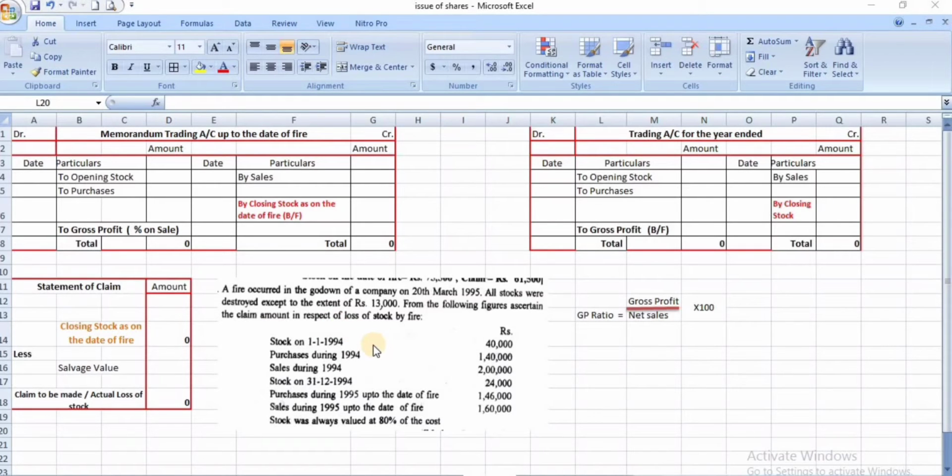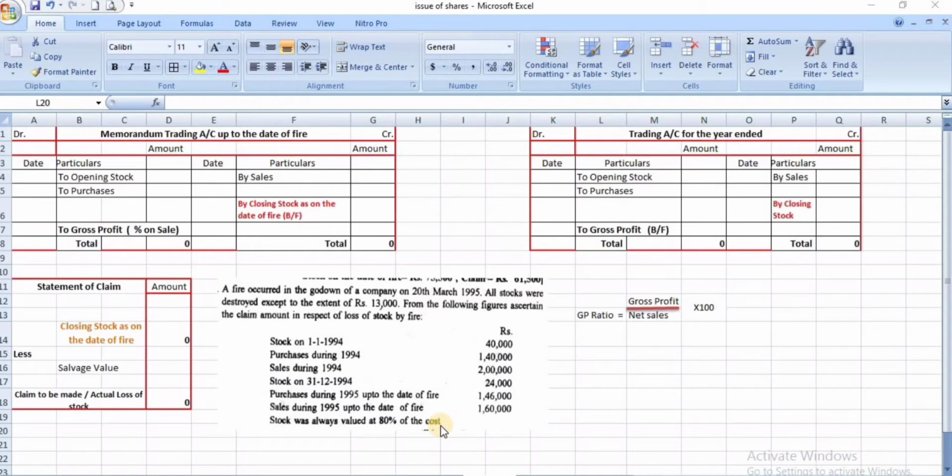So here the information is given. Stock on 1-1-94, purchases during 94, sales during 94, stock on 31st 12 94, purchases up to the date of fire, sales up to the date of fire. Stock was always valued at 80% of the cost. So this is the new information we are going to see. See here, the stock was always valued at 80% of the cost.